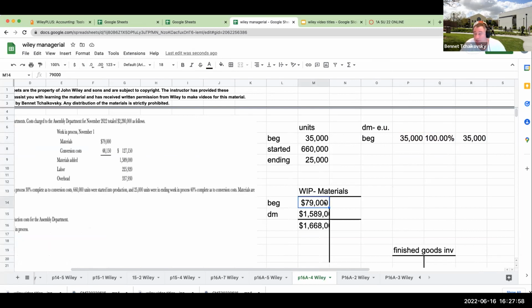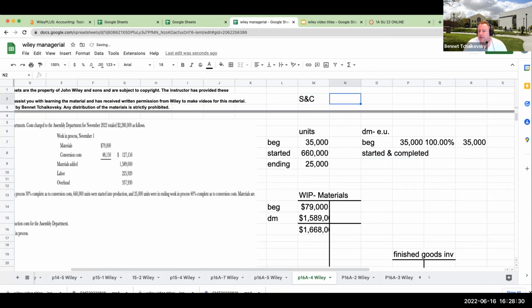Because we are including the cost of both the beginning and the direct materials, we're going to make an assumption that these were 100% complete during the period, regardless of whether it was at 100% or not. Now we're going to have started and completed. When you look at this question here from Wiley, over here it's showing started and ending. So basically started and completed, S&C.